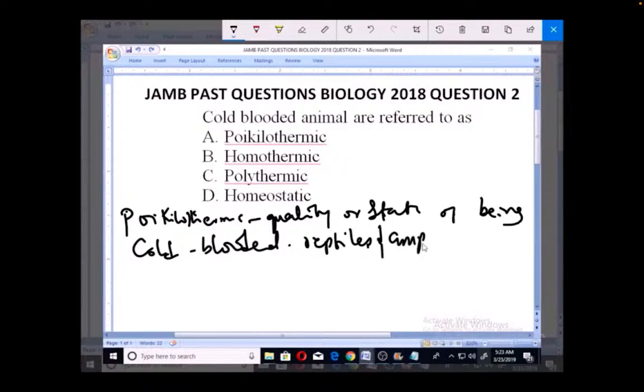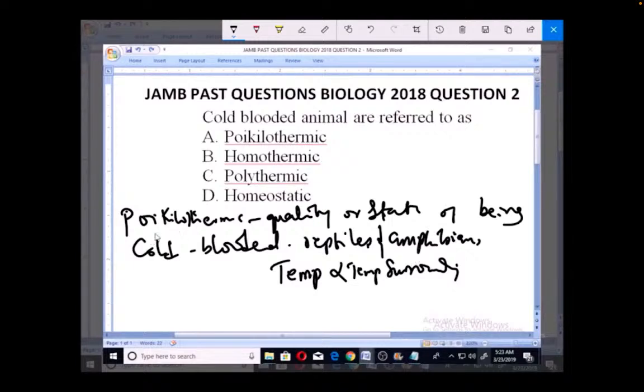So you find out that the reptiles and the amphibians are poikilothermic animals, where their temperatures vary with the changes in temperature of the surroundings. This is due to the absence of mechanisms such as the presence of fur or hair, as in other animals.